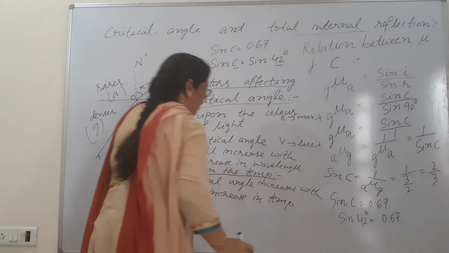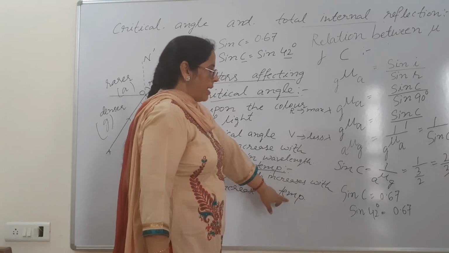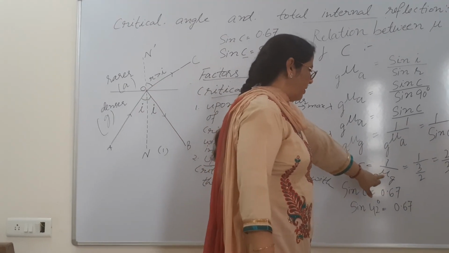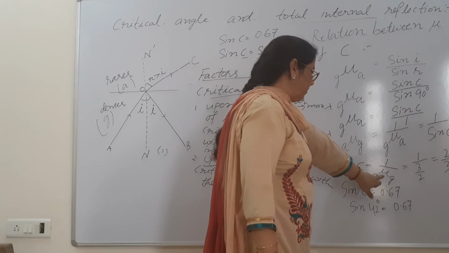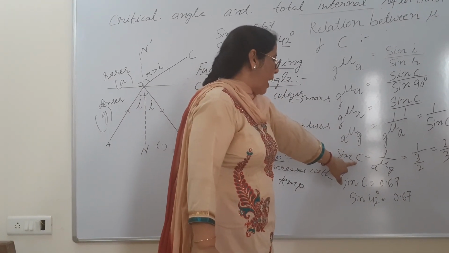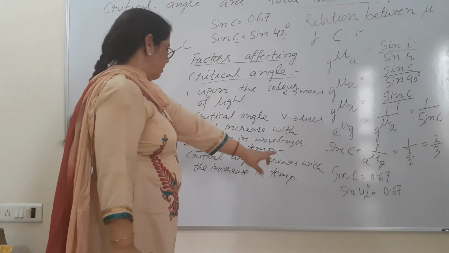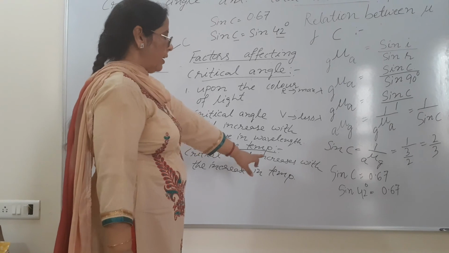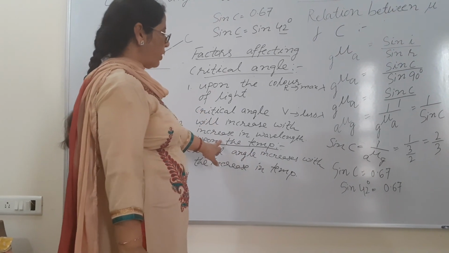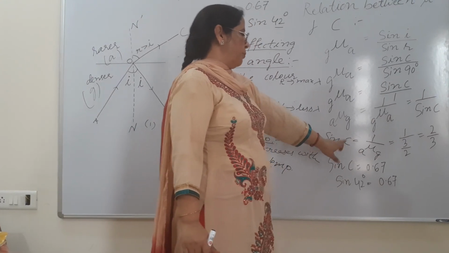What is the reason for that? When temperature will increase, speed will increase, and if speed will increase, refractive index will decrease. Refractive index will decrease, so what will critical angle do, beta? Critical angle has to increase, so that is why critical angle increases with the increase in temperature. Firstly, you have to relate these factors with the refractive index. Then you have to reciprocate it with the